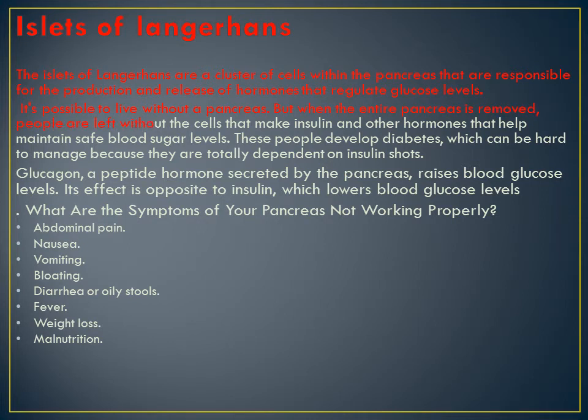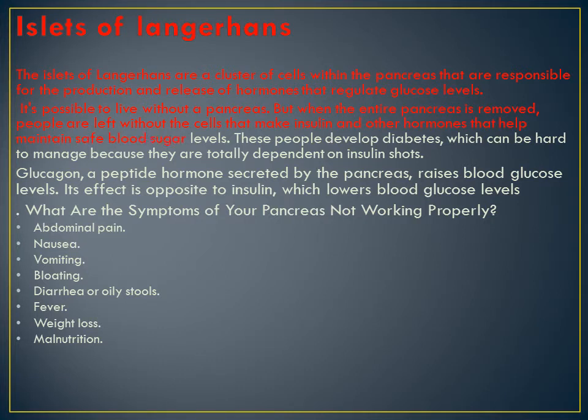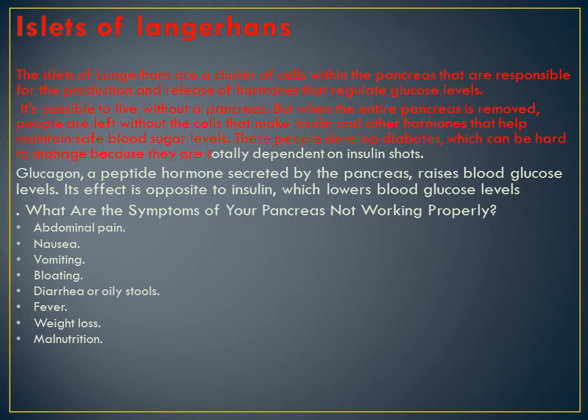But the hormones that help to maintain safe blood sugar levels are not there in their body now. These people develop diabetes, which can be hard to manage because they are totally dependent on insulin shots. Earlier, insulin was given by injection. All of you know, right? In a syringe, like we load for fever or for small children, vaccines and all like that. Nowadays, it is a ready-made pen type injection.